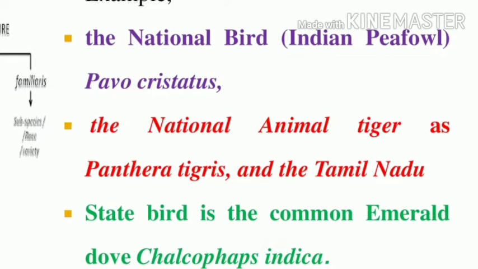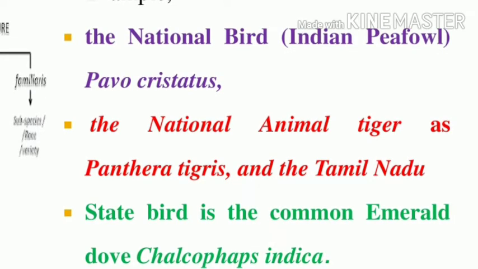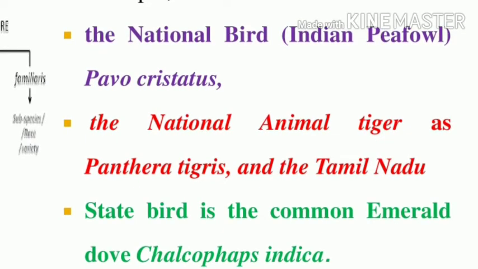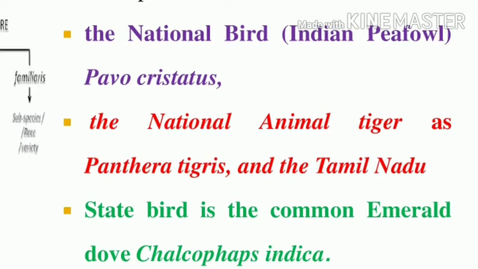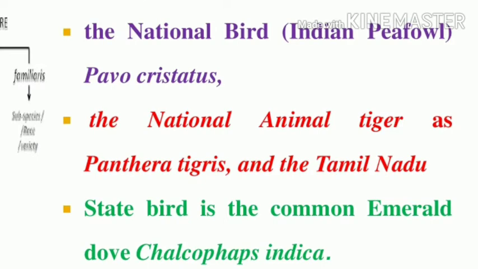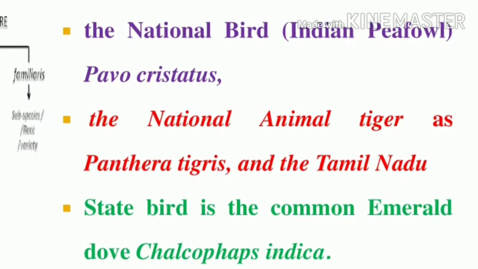Genus and species. See, Pavo is a genus, and cristatus is a species. The genus Pavo always starts with a capital letter, and the species cristatus starts with a small letter. What font do we have to write in? If it is italic, there is no need to underline. If we write in a bold font, we compulsorily underline the scientific name. Can you understand? Later we will study the rules of nomenclature.